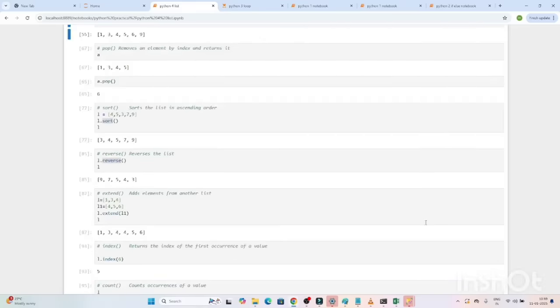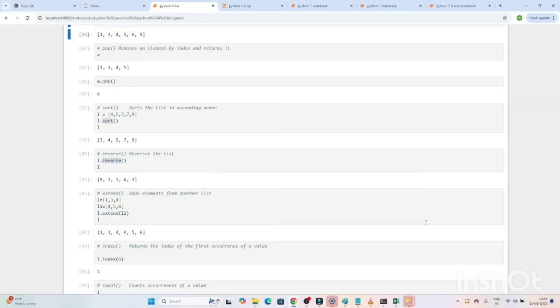So these are the different list methods available which you should know, because this will help you in coding. And in interviews also, sometimes they directly ask to check your coding skill, to check your Python skill, whether you are aware of all these methods or not. They will ask you a simple question, how to remove the last element from a list. So you should know we have a pop method.